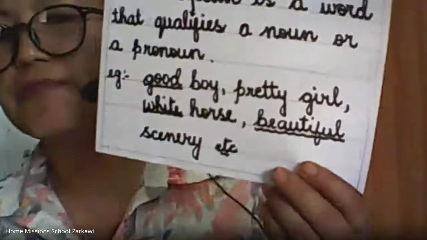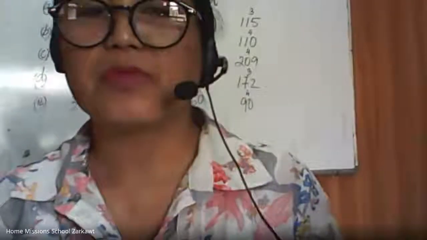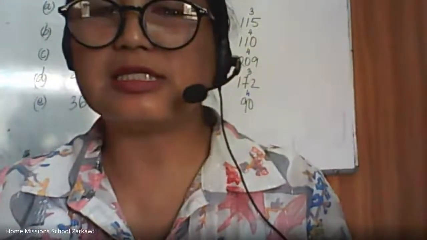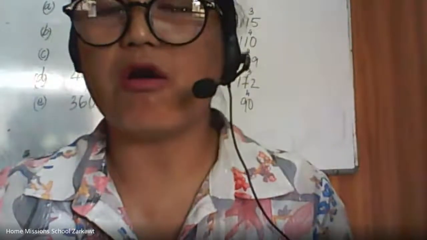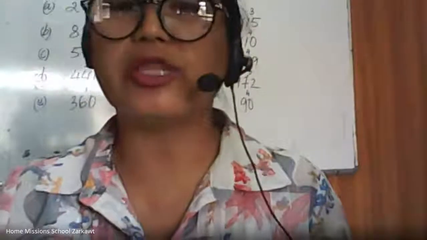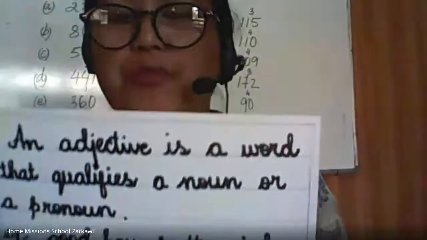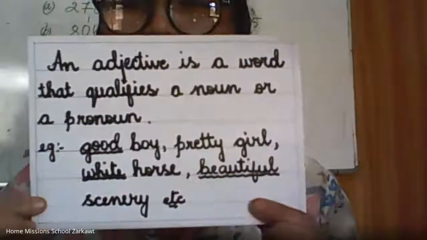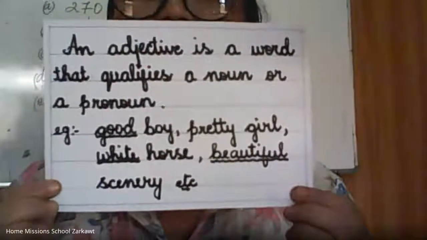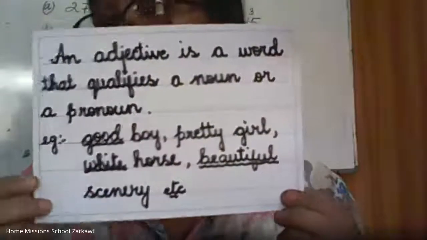All right. So if I say Rosie is a beautiful girl or a pretty girl, then we know what kind of a girl Rosie is, isn't it? She is ugly or beautiful, isn't it? So that explains the noun or the pronoun. They are called adjectives. Okay, can you read this? All right, very good.